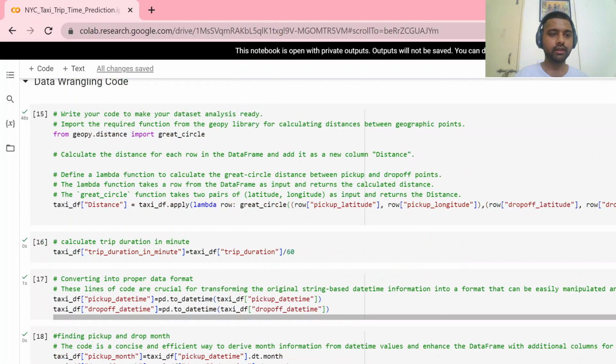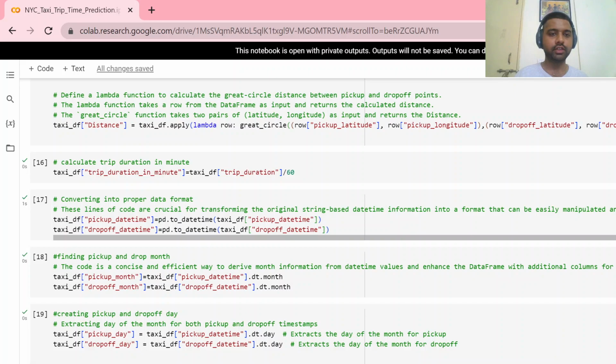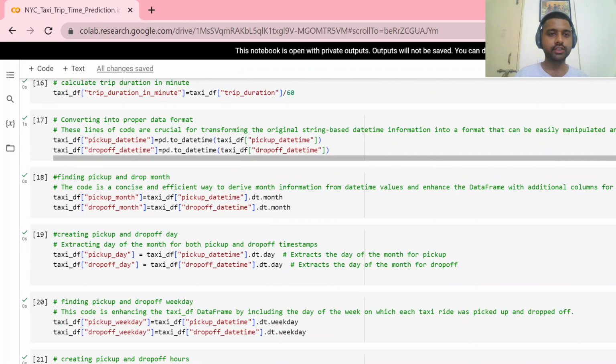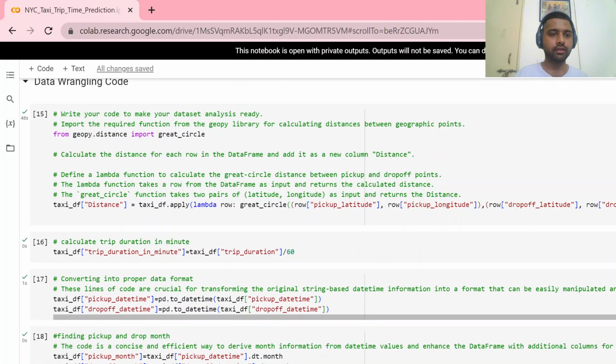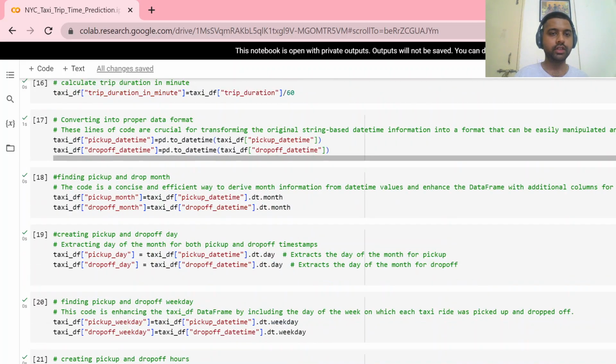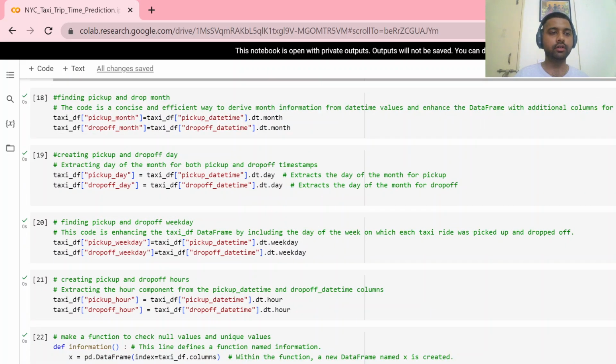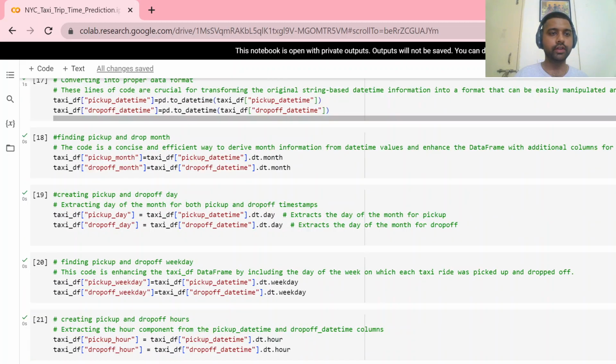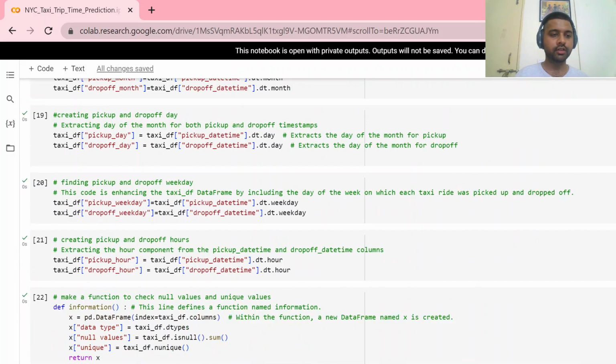Here we make trip duration in minutes. The given trip duration is in seconds, so we convert it to minutes. As we talked about, we have pickup date time and drop off date time in object form, so we extract the pickup month, drop off month, pickup day, drop off day, pickup weekday, and pickup hour from them.